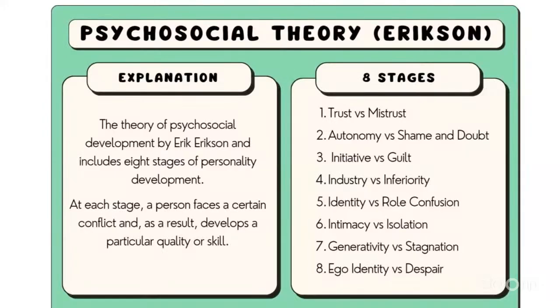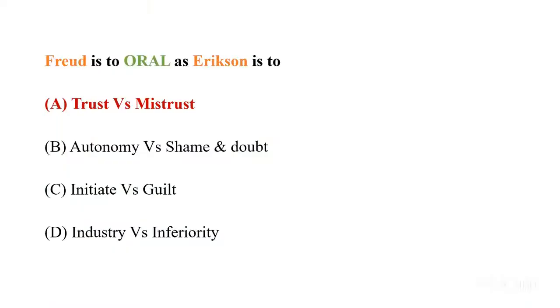Let me explain. The first stage of Erik Erikson's theory is trust versus mistrust. Then we have autonomy versus shame and doubt. Then initiative versus guilt. Then industry versus inferiority. Fifth is identity versus role confusion. Sixth is intimacy versus isolation. Seventh is generativity versus stagnation. And last is ego identity versus despair. So the correct answer will be the first.